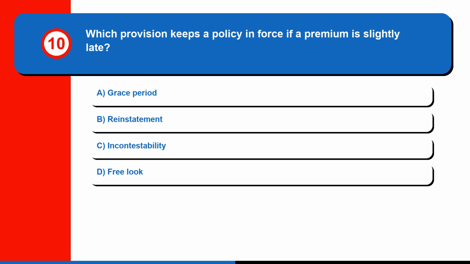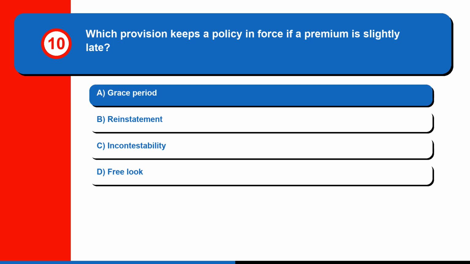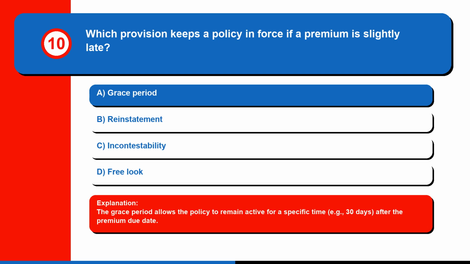Question 10. Which provision keeps a policy in force if a premium is slightly late? A. grace period, B. reinstatement, C. incontestability, or D. free look. The correct answer is A, grace period. The grace period allows the policy to remain active for a specific time, for example 30 days, after the premium due date.